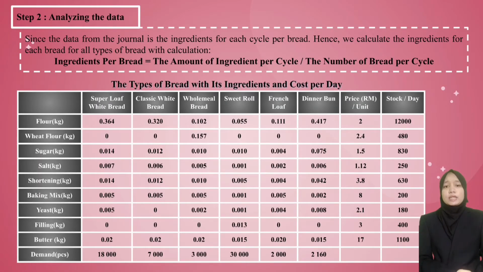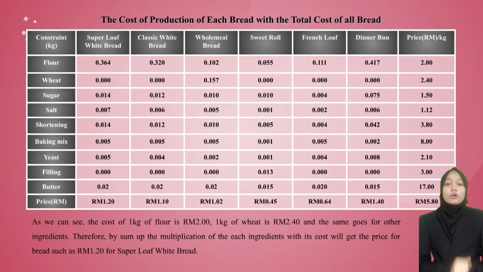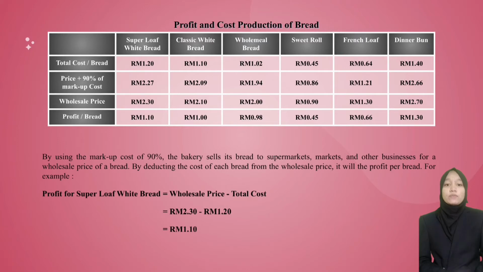Since the data we need is for each bread, but the data we collected is per cycle, hence we calculate the ingredient for each bread for all types of bread. Here is the formula that we use to calculate the bread. And below is the table of the ingredient per bread and cost per day. We also have the table for the cost of production of each bread with the total cost of all bread. And lastly, we have the table of profit and cost production of each bread. To calculate the profit, we use the formula wholesale price minus total cost.